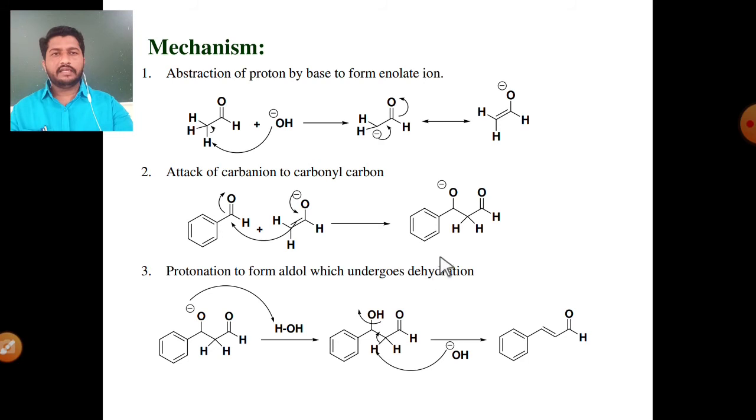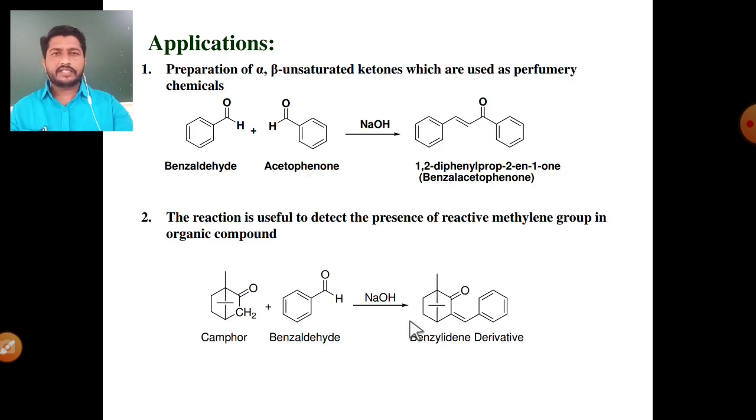These are the details about the mechanism of Claisen-Schmidt condensation reaction. It's a simple 3-step mechanism. Then next are the applications of this Claisen-Schmidt condensation reaction. The first application is the preparation of alpha beta unsaturated ketones, which are used as perfumery chemicals. These are used as precursors for other chemicals.